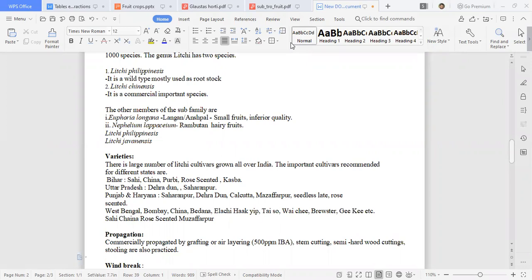Then stem cutting also is in good demand. Then semi hardwood cuttings, so in that only stem, so it will have semi hardwood, not very hard like pomegranate, so somewhat medium. Okay, so there are three types. Some cuttings are very softwood cuttings, then semi hardwood cuttings, as well as the next one, hardwood cutting. So it is in between. Hardiness is medium, so softwood are very soft, very delicate.